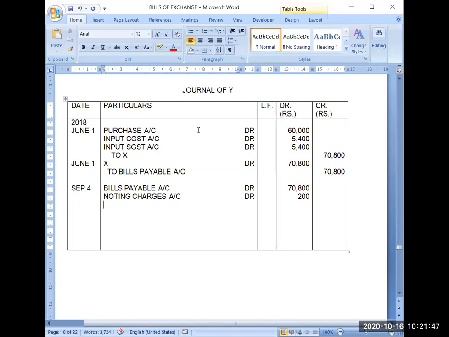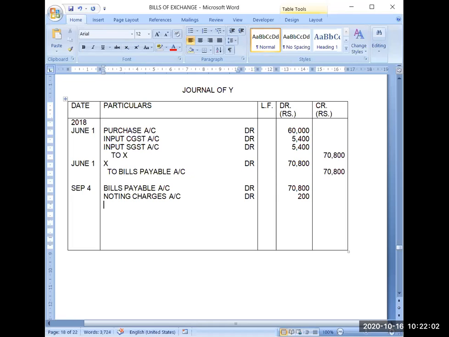Okay. So Y will record this as an expense and the name of the expense will be noting charges to X. Now X will become his creditor for 71,000.